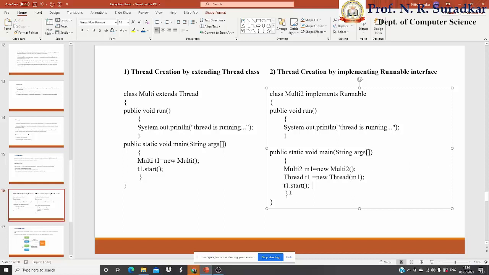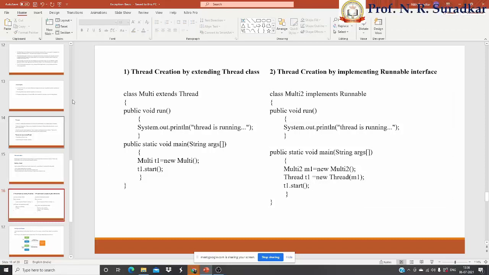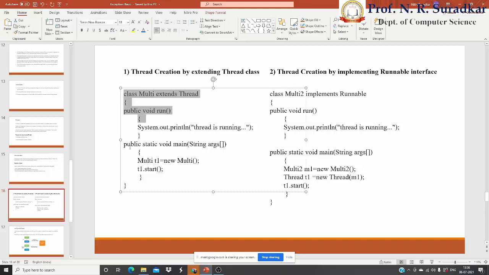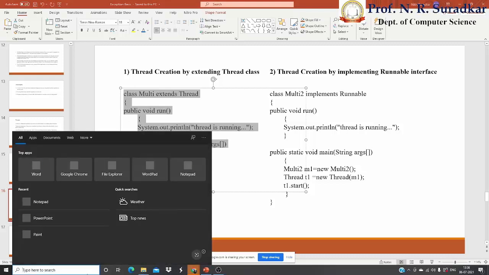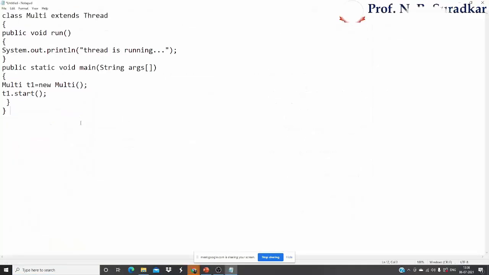And then we call t1.start. This start method will execute that particular operation. This is how we are normally able to create a thread by extending the thread class and by implementing the runnable interface. Now let's see this program and execute it by using Notepad. We are copying and pasting from that program PPT. Now, whatever I told you,